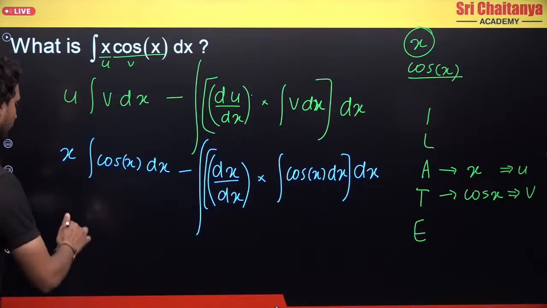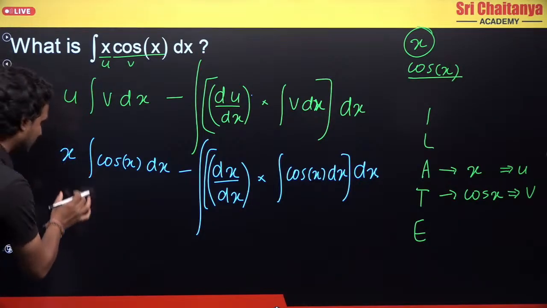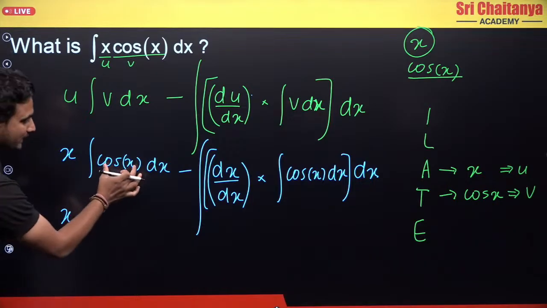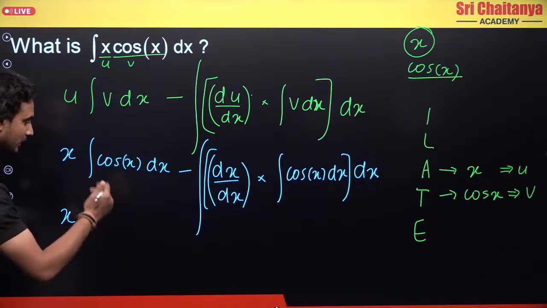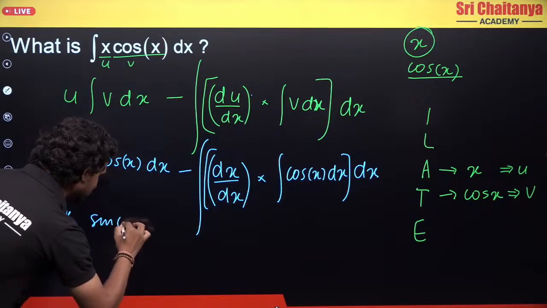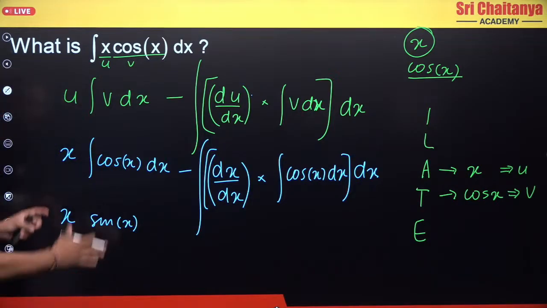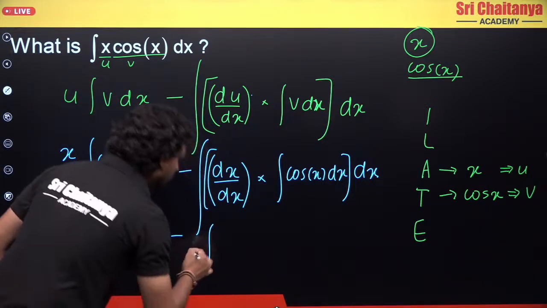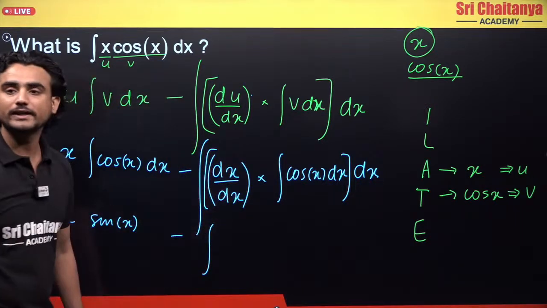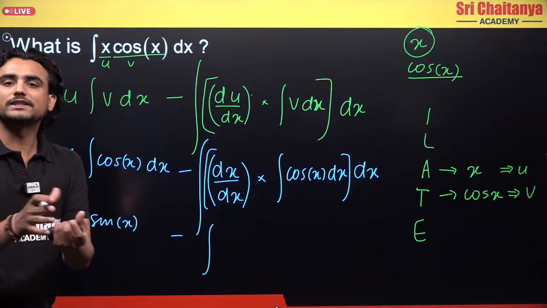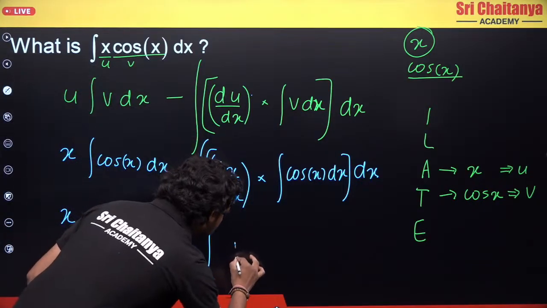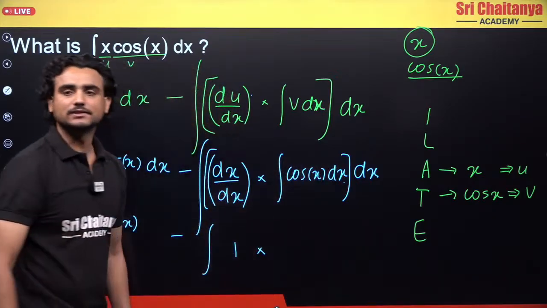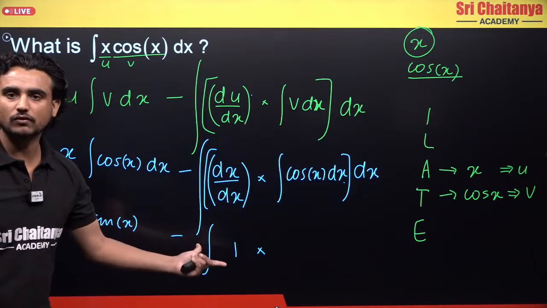Look very nicely, it is easy. Now x is written as x, simple. Now what is integration of cos x? If you remember, integration of cos x is sin x. So this part is done. Minus, I'll write this as it is. Now what is differentiation of x with respect to x? If you know, differentiation of x with respect to x is 1. So I'll write this 1 into, now what do I have? This is cos x dx. What is differentiation of cos x? Sorry, integration of cos x.